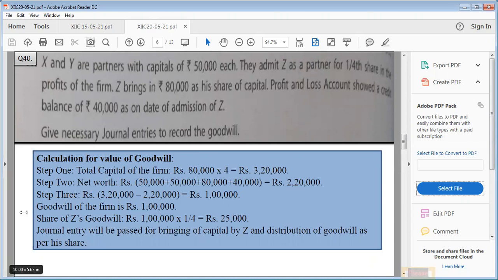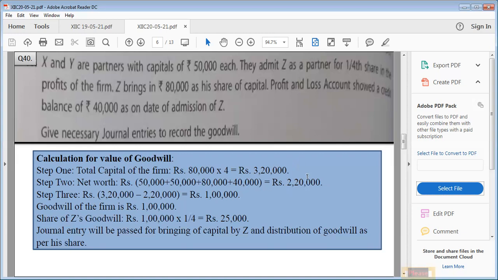Okay. Now let us follow the steps. Step 1, total capital of the firm 80,000 multiplied by 4, reciprocal of the share of the new partner. It is 3,20,000, the total capital of the firm after the admission of Z. Now net worth, 50,000 plus 50,000, the capitals of both of the old partners, plus 80,000 the capital of the new partner, plus 40,000 because this is a special item appearing on the liability side of the balance sheet. So 2,20,000 will be the net worth.